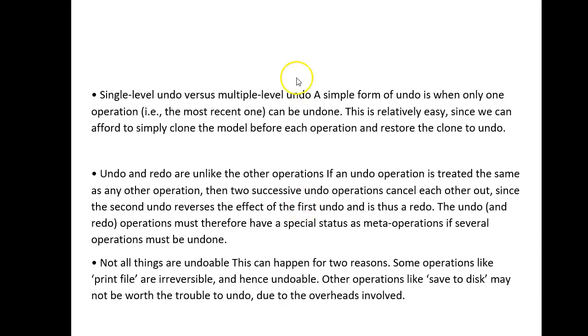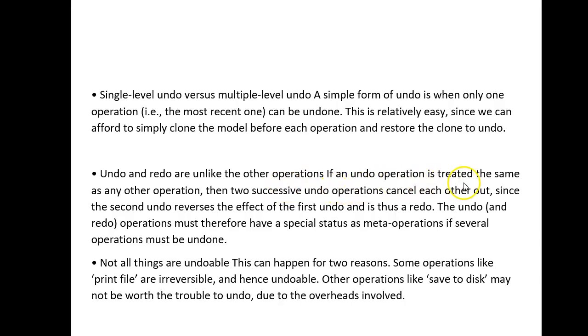First one is single level undo versus multiple level undo. A simple form of undo is when only one operation can be undone. This is relatively easy since we can afford to simplify: clone the model before each operation and restore the clone to undo. Whereas undo and redo are unlike the other operations.